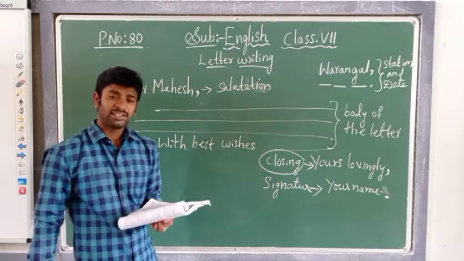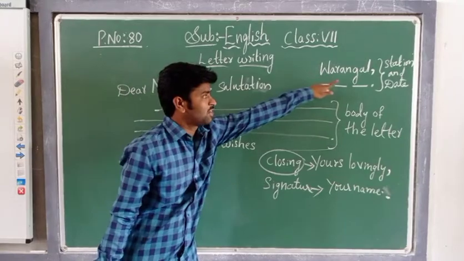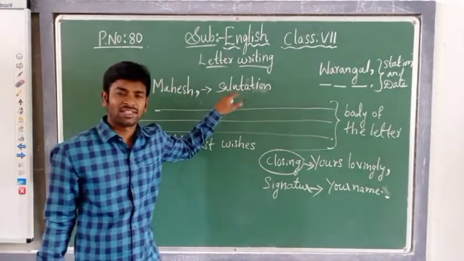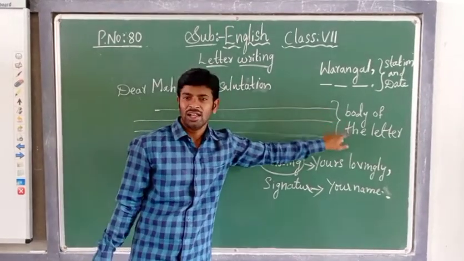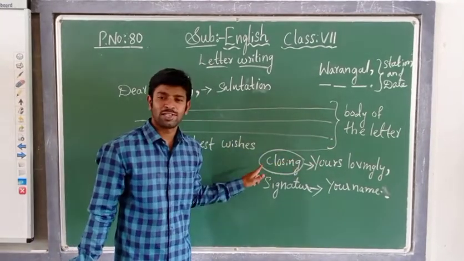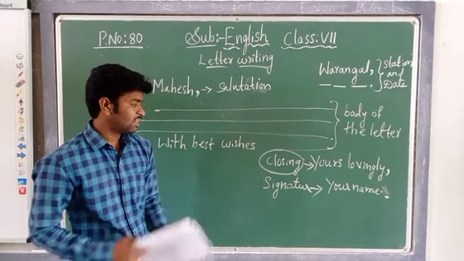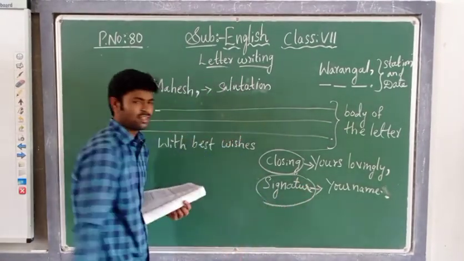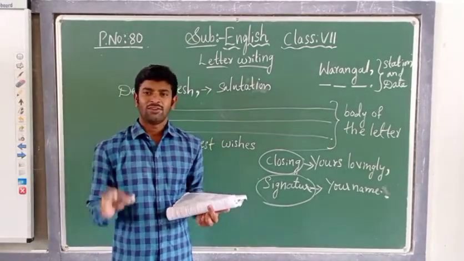Now what is the next step, children? How many steps have we done? One step: station and the date. And the dear, the salutation, is the second step in the letter writing. The third step is the body of the letter. Next, fourth is the closing part, yours lovingly. The fifth one is the signature, children. You should keep your signature or you can write your name. Now the letter is completed.